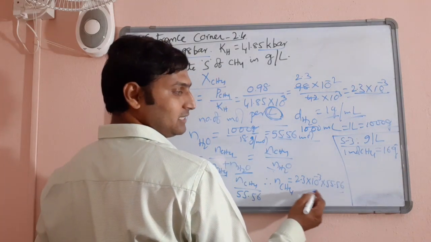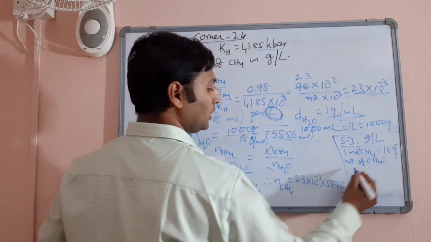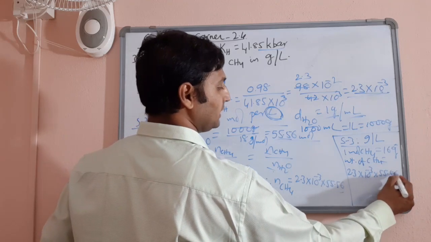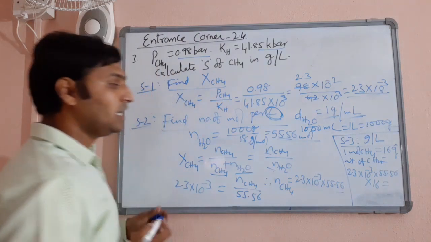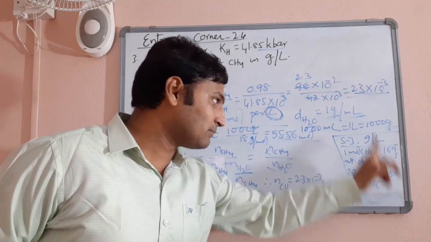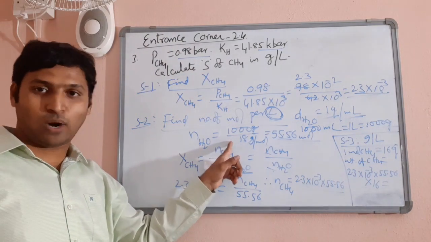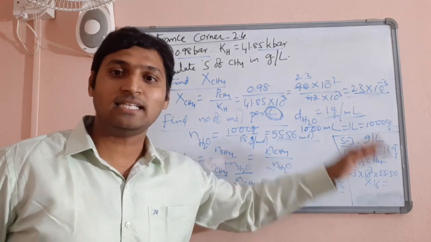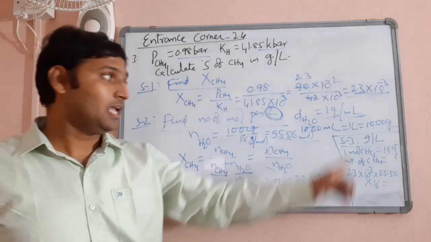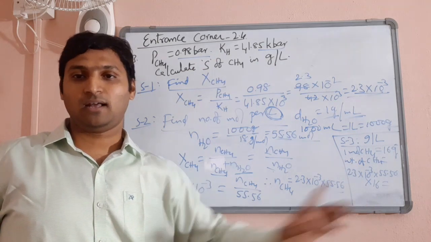So many moles of methane is equal to how many grams? So the weight of methane will be 2.3 into 10 power minus 3 into 55.56 into 16. If you do this multiplication, that is the number of grams of methane you have in the dissolved state. And you have already assumed 1 liter of water in this state. So however many grams you are getting is per liter of water only. So that's how you calculated the mole fraction of methane for given values and converted it to grams per liter.